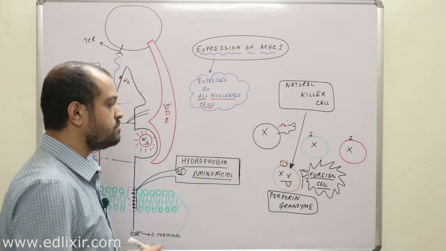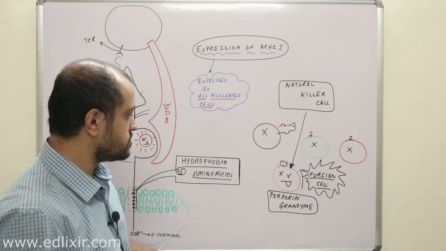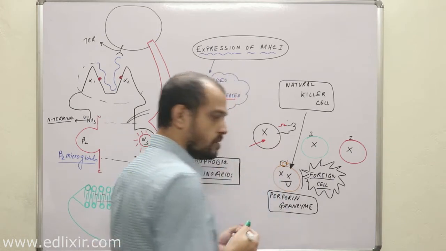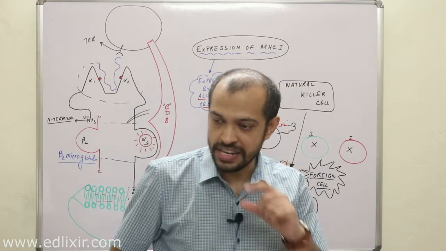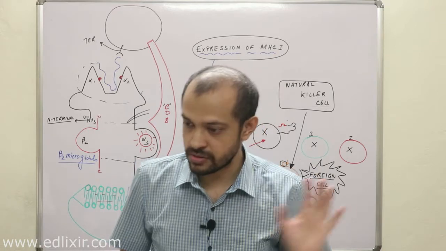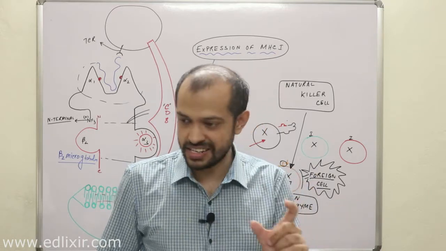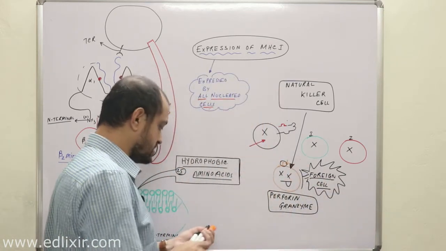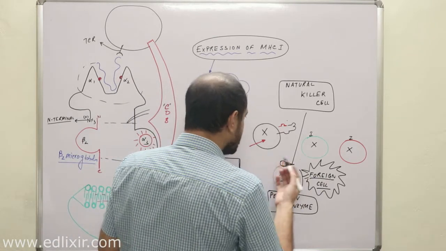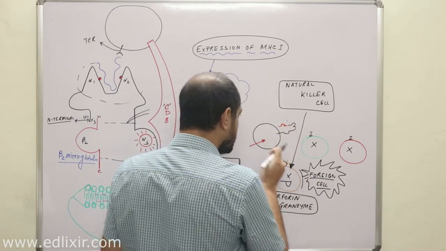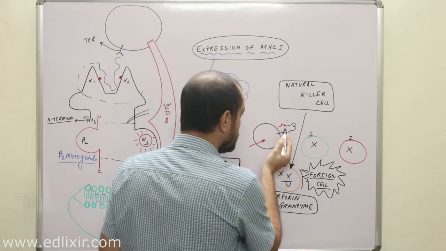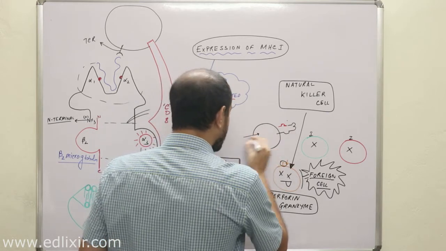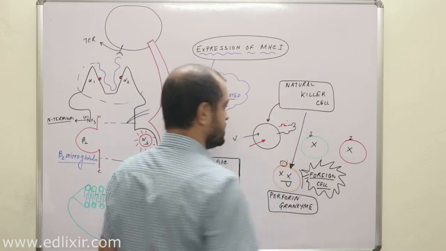Now a very important point you need to understand is this: suppose a virus has entered this cell. Viruses integrate their own DNA or RNA into your own DNA, not RNA, you don't have any RNA. Now it may happen that due to that integration there is a significant decrease in the concentration of class 1 molecule, and that's why this cell, which was earlier healthy, may be killed by natural killer cell due to a viral attack.